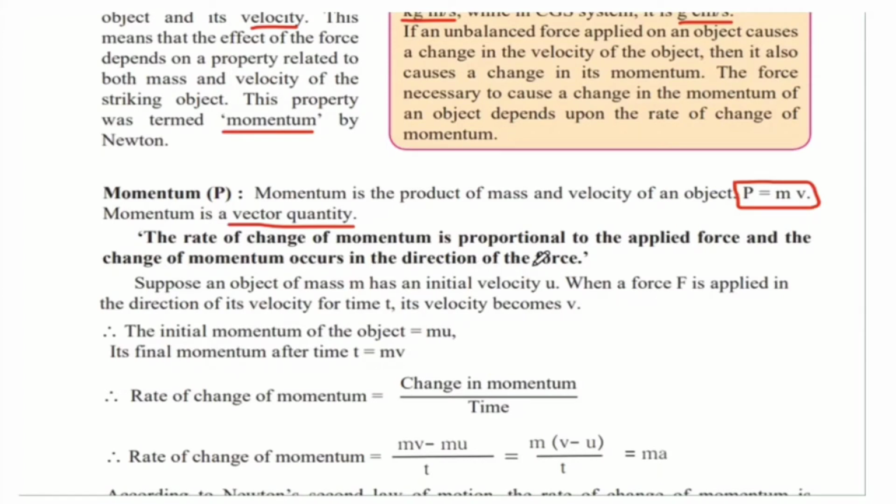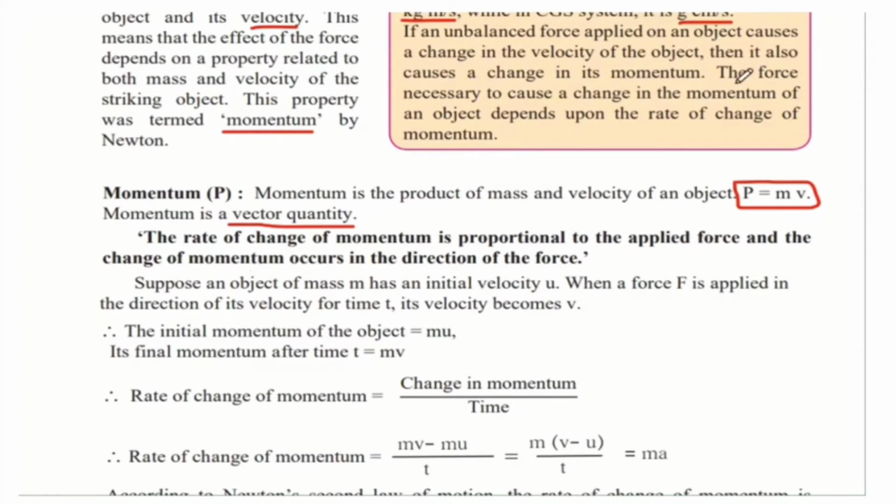So as we saw earlier, momentum's direction is the same as the velocity of the object. So in whichever direction the velocity of the object is moving, the same direction would be the change of momentum. And that rate of change of momentum is proportional to the applied force.